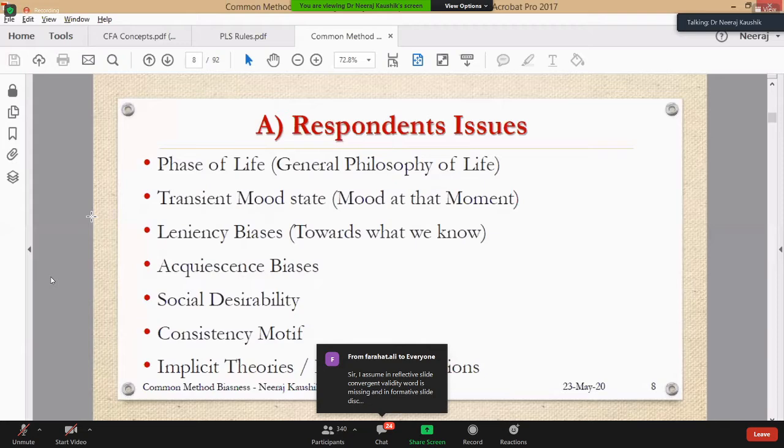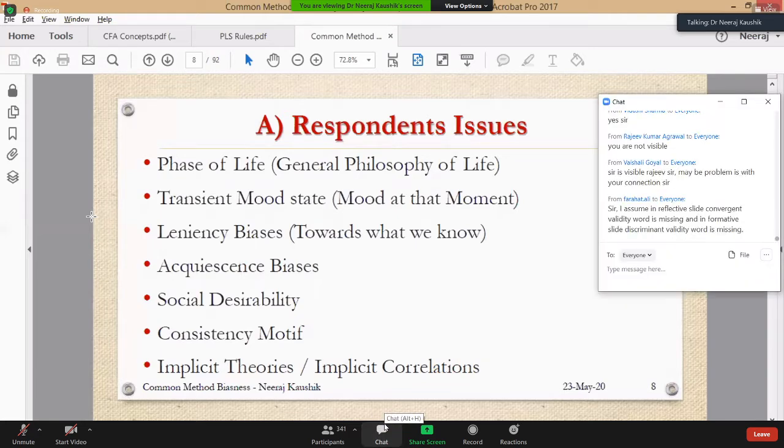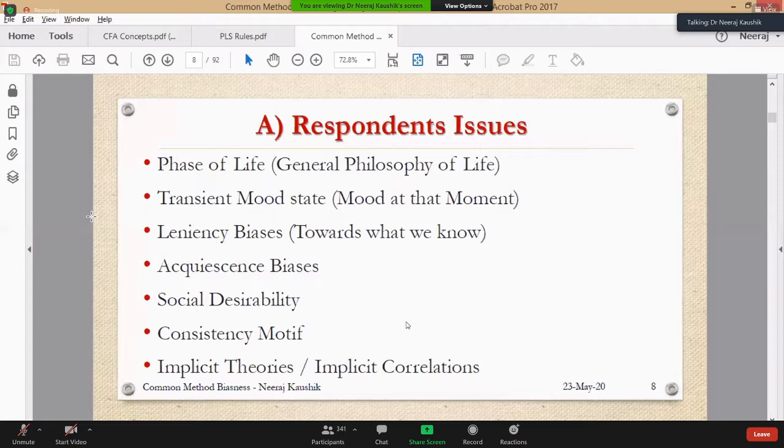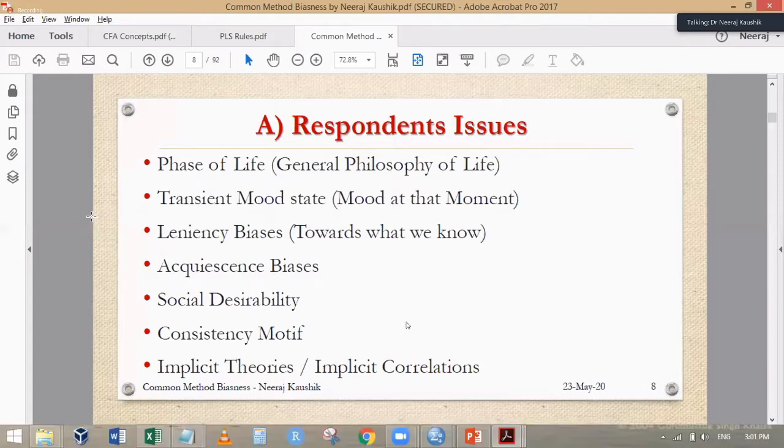See, I don't want to do it, but I will request strongly not to write anything in the chat. The next person who writes anything in the chat, anything, I will remove from this session. Is it fine? So any next person who writes anything will be out from the session. Don't write anything in the chat.